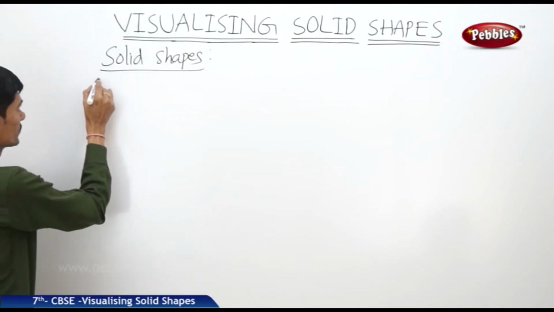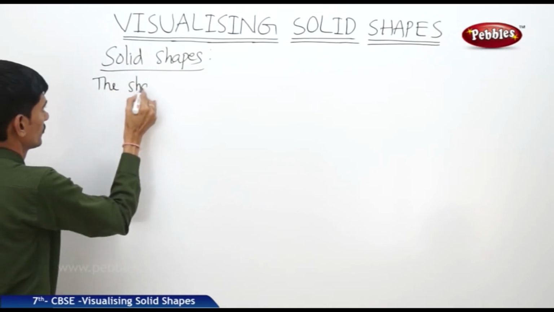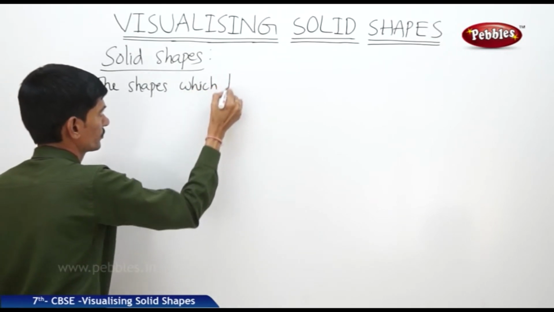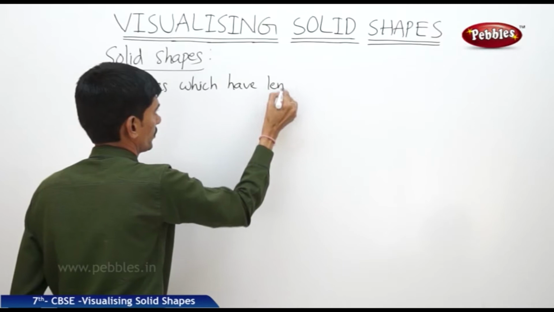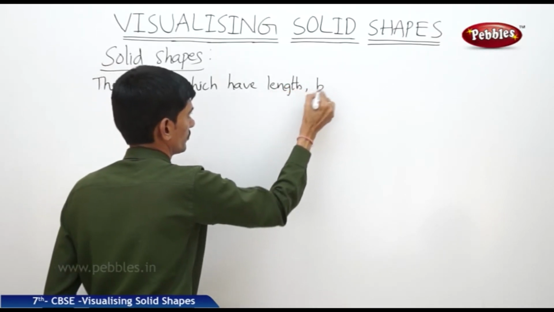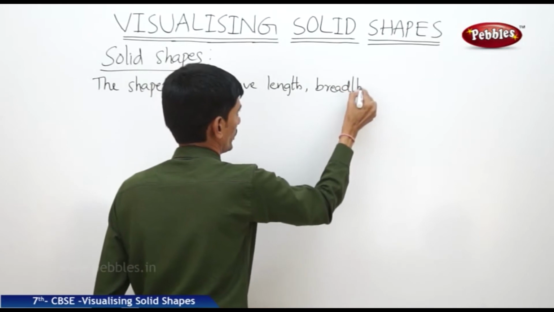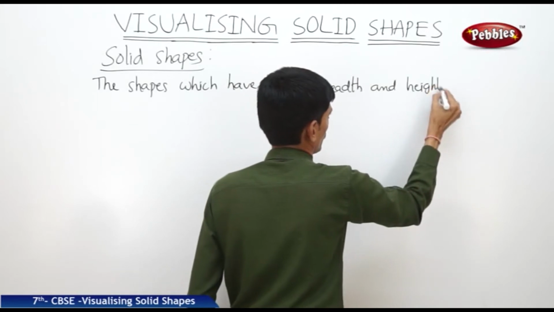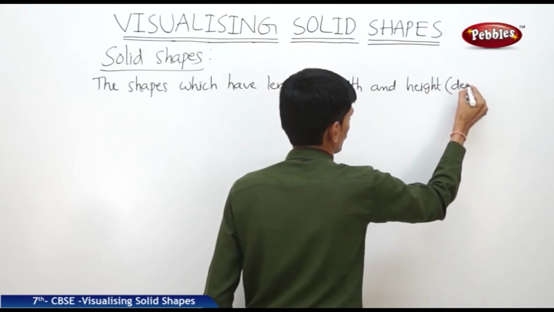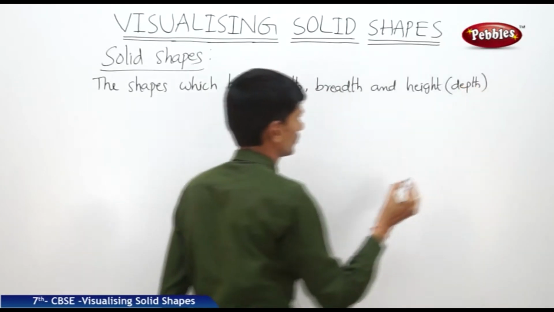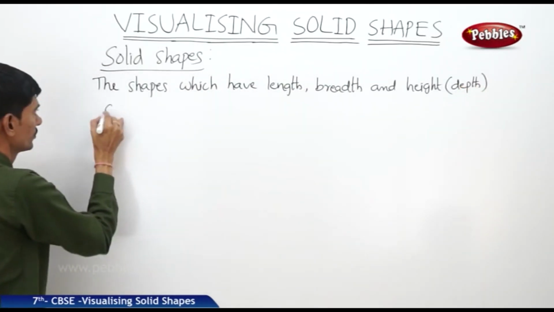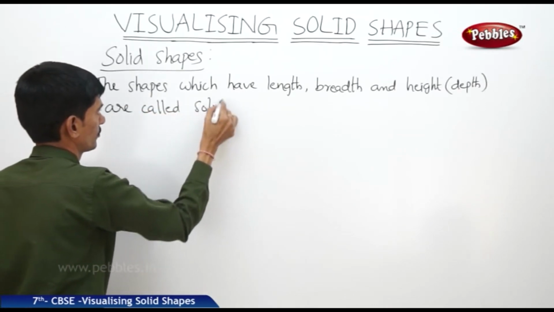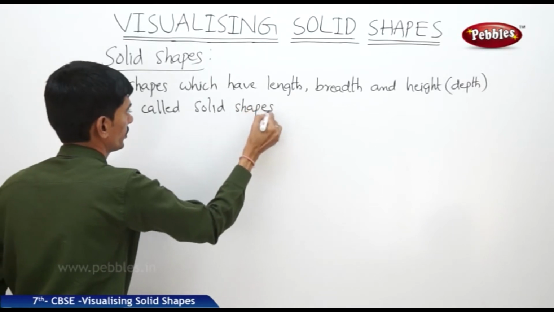Now the shapes which have length, breadth and height or depth are called solid shapes.